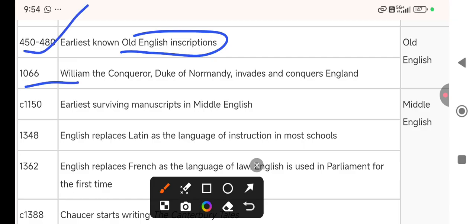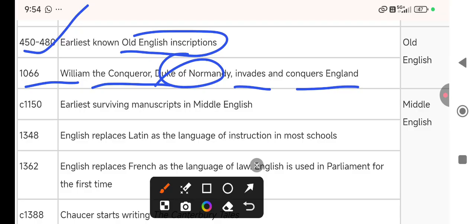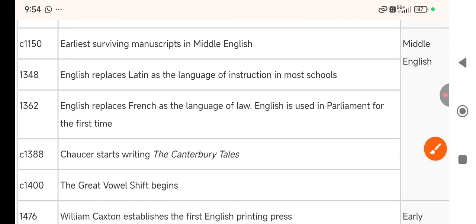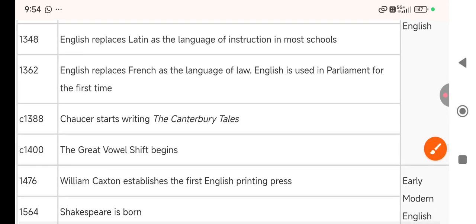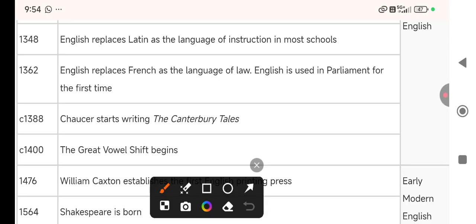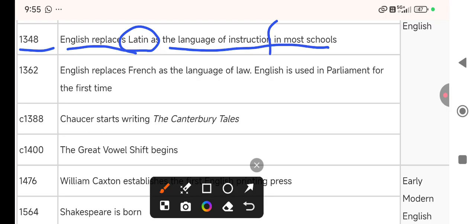Then in 1066, William the Conqueror, Duke of Normandy, invades and conquers England. Then around 1150, the earliest surviving manuscript in Middle English, right? And then Geoffrey Chaucer, that was the time, right? So that's 1348. English replaces Latin as the language of instruction, right?